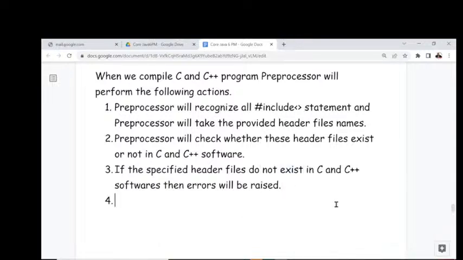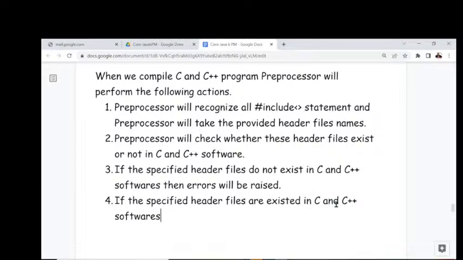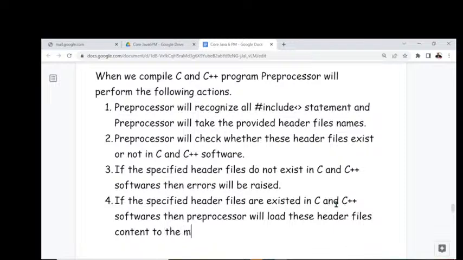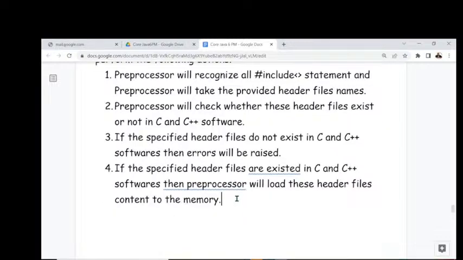Then after that, what is the next one? If the specified header files exist in the C and C++ software, then the preprocessor will load these header files' content to the memory. Observe carefully, here is a note point I am telling you.